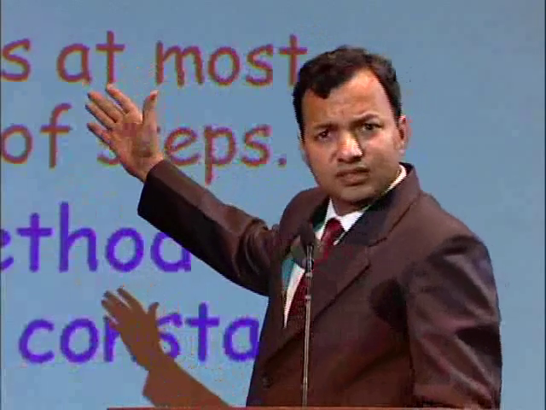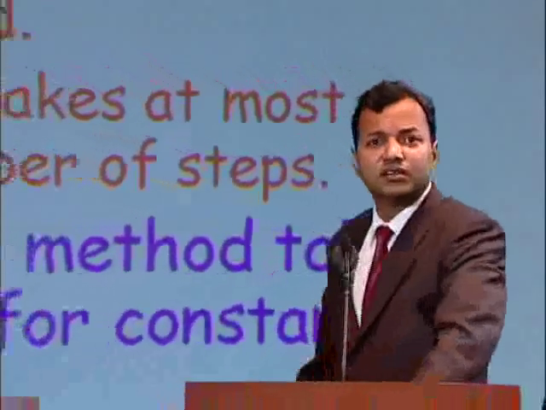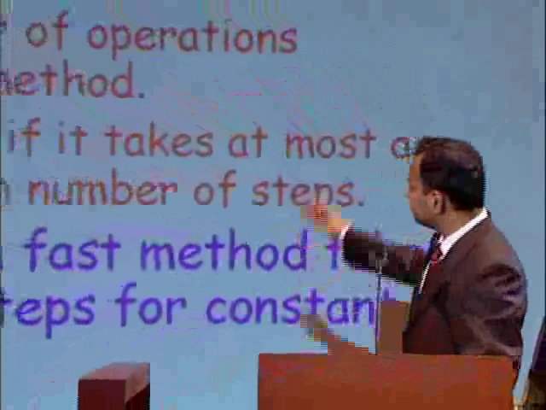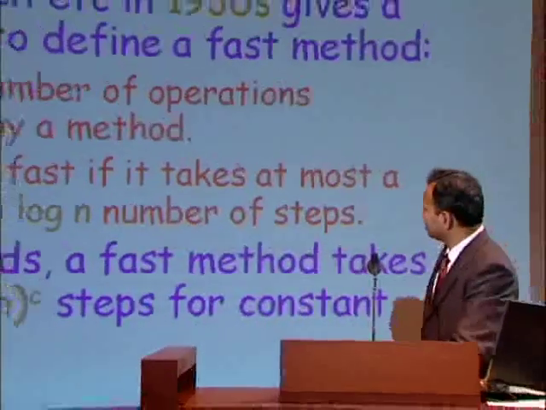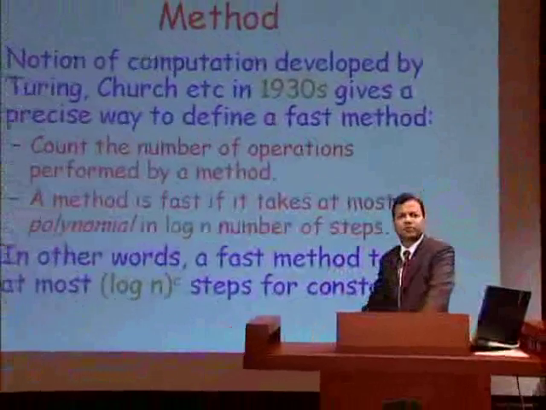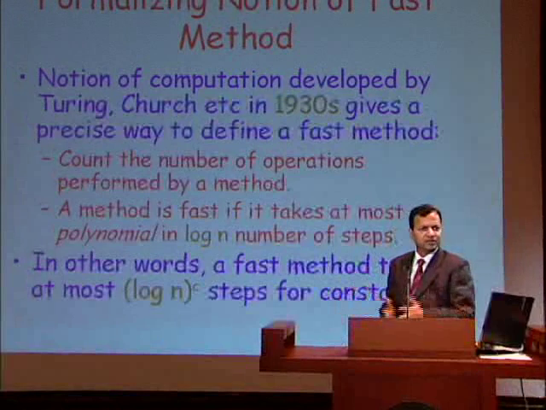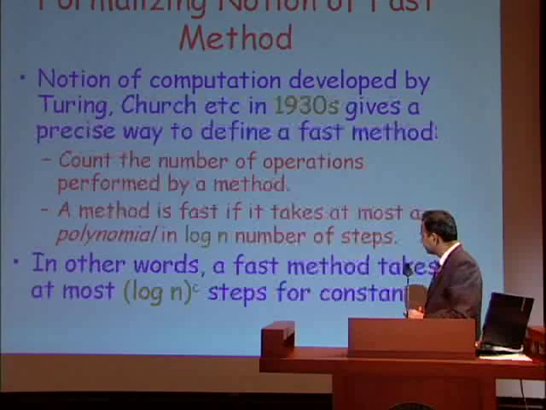In the context of prime numbers, this is what we are looking for when we say a fast method of determining if n is prime. Count the number of operations performed by the method. So here we have a method, we just count how many operations it needs to perform. By operations, I mean basic operations, multiplication, addition, and similar things.